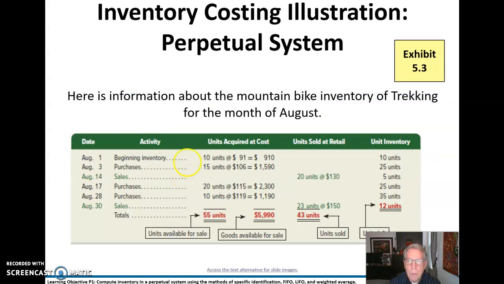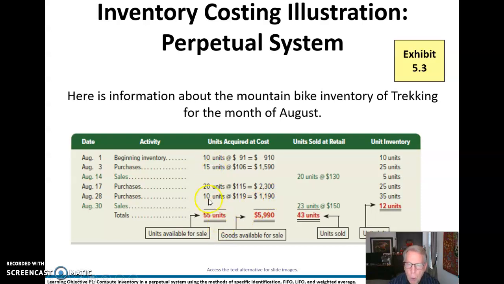All right, so when we're doing a perpetual inventory, here we're going to talk about this scenario of purchases of bike inventory for trekking. And as you see, we bought different bikes at different costs during this month.